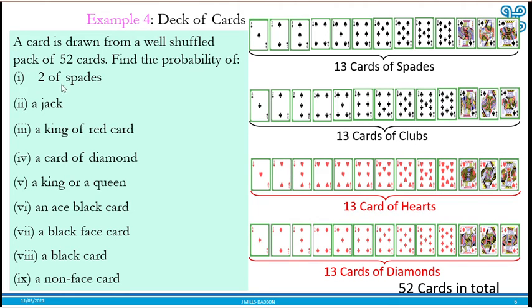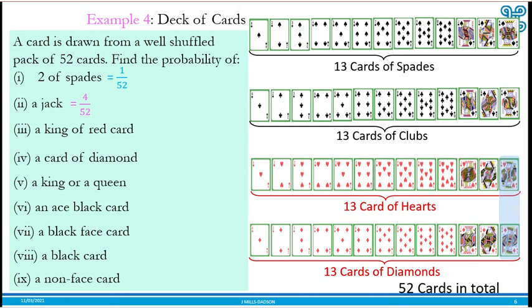So to get the 2 of spades, if you come to the spades, there is only one card. So that's 1 out of the possible 52. A jack, J is jack, Q is queen, K is king. A jack, they didn't specify the color, so we have a jack in each of the suits. So there are 4. That will be 4 over 52. You don't need to normally simplify probability. So just leave it like that unless otherwise stated.